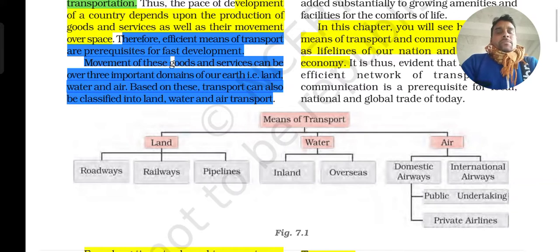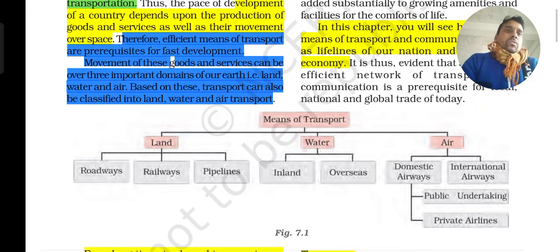When we speak about land, the land way is classified into three groups. Those are roadways, railways and pipelines. Next, waterway also has two groups, inland and overseas.